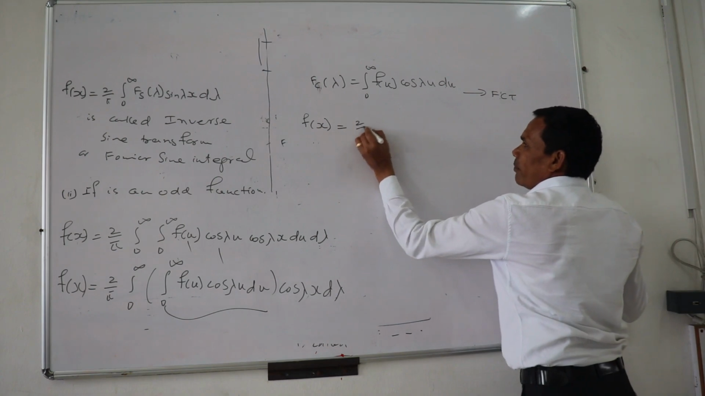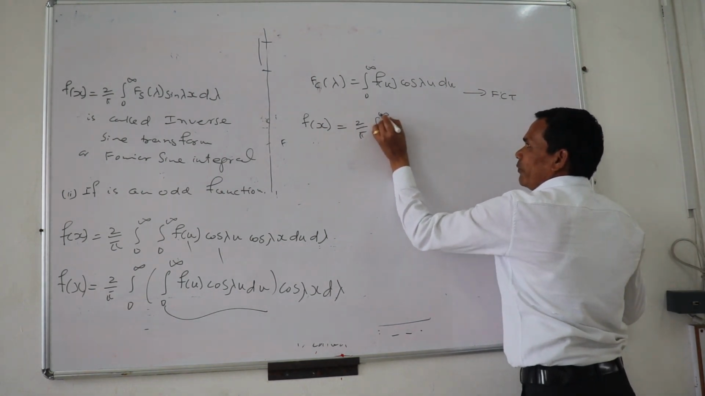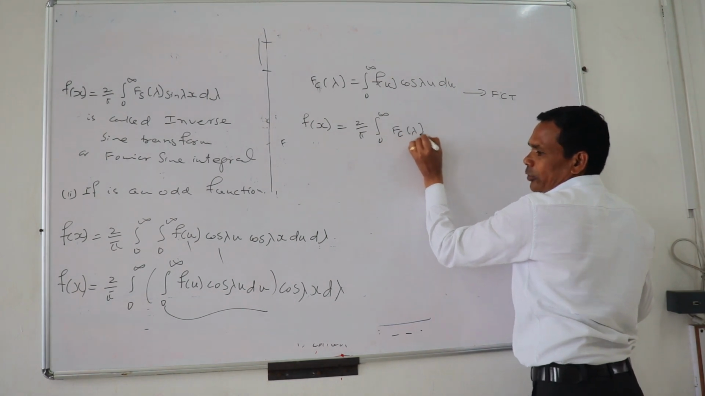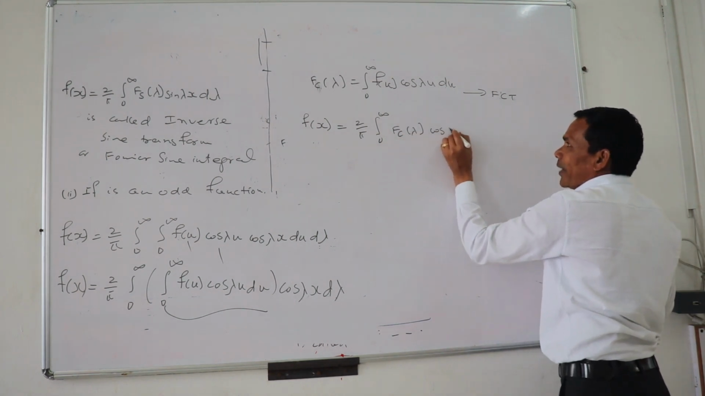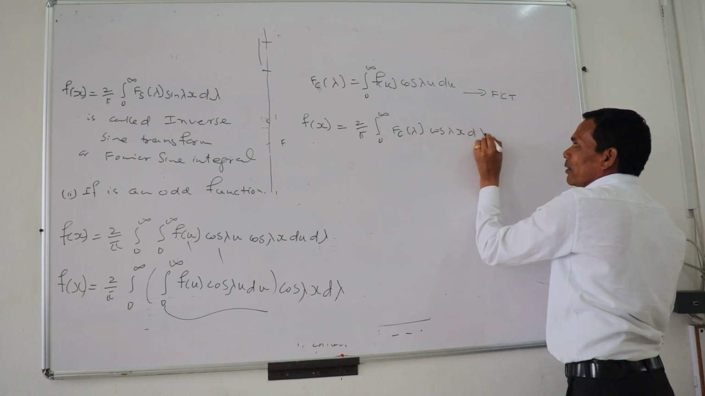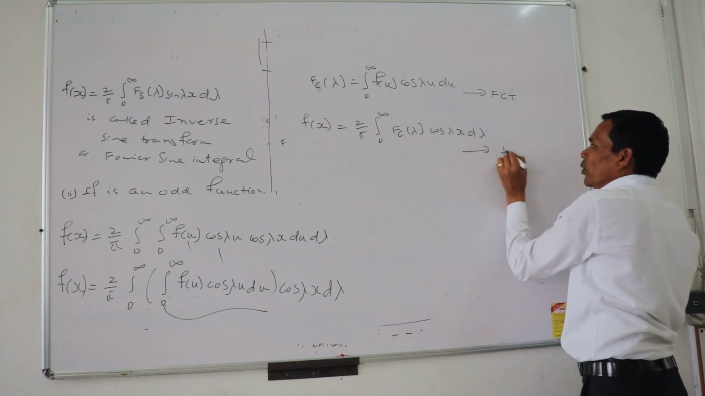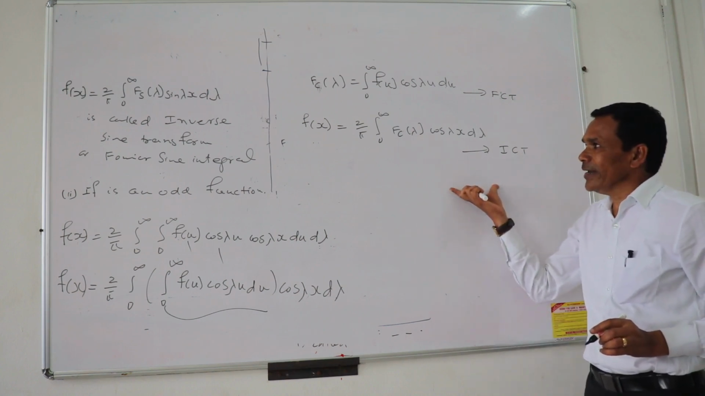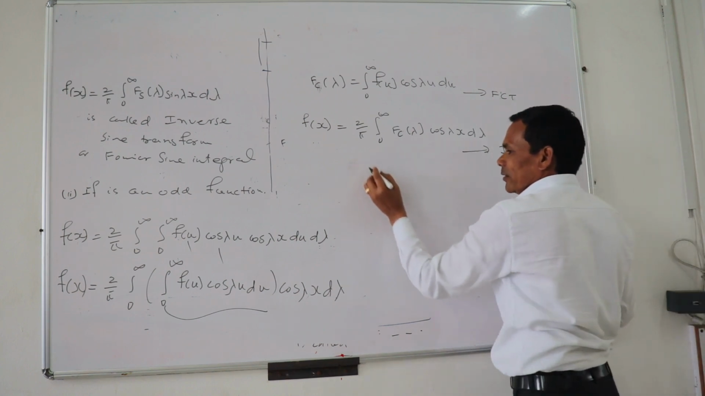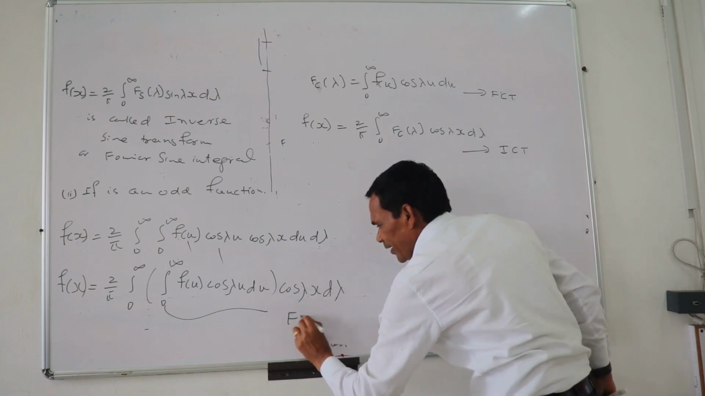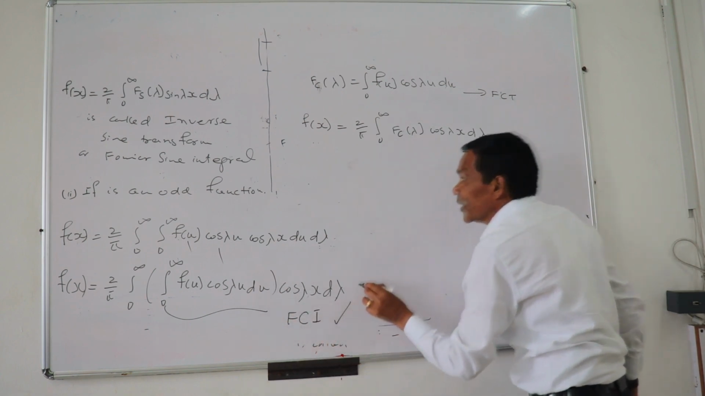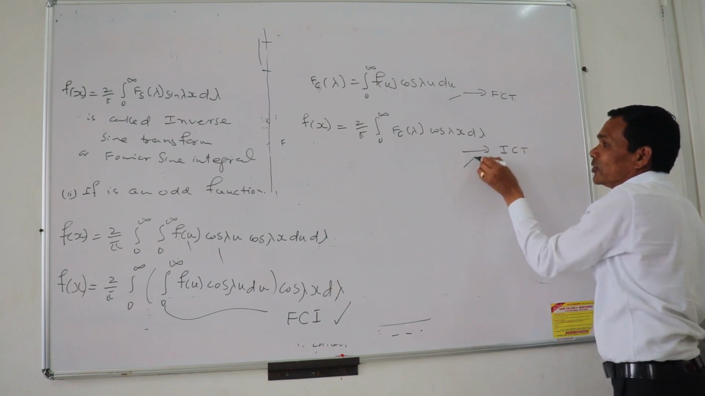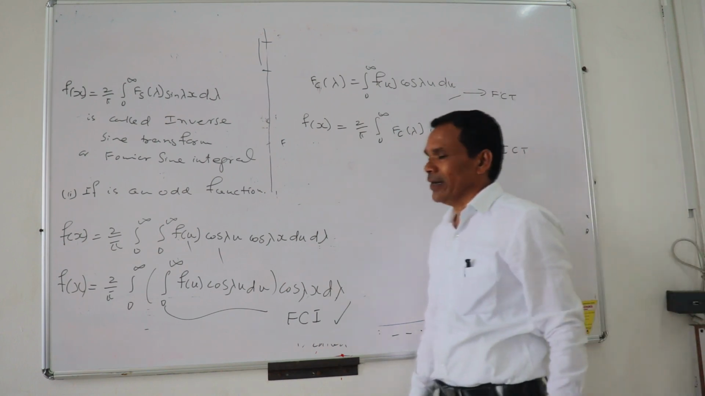It is 2 upon pi, 0 to infinity, f c lambda into cos of lambda x d lambda. This is called the inverse cosine transform. In fact, this is the Fourier cosine integral. This is the cosine integral. This is the Fourier cosine transform. And this is the inverse cosine transform.